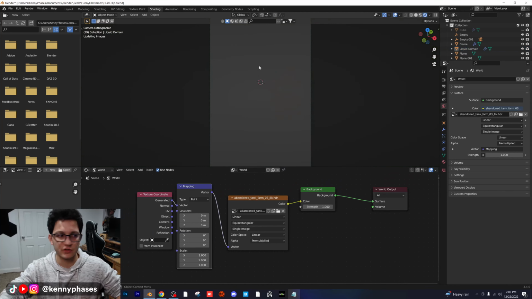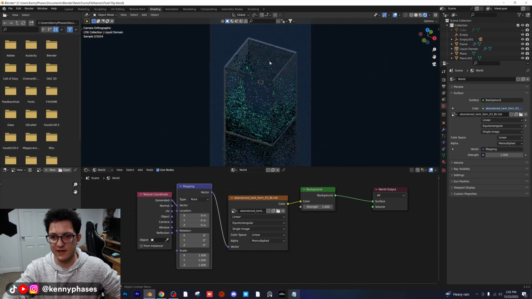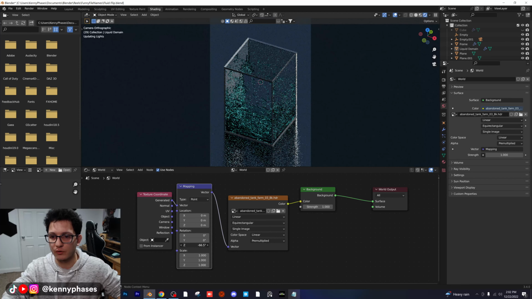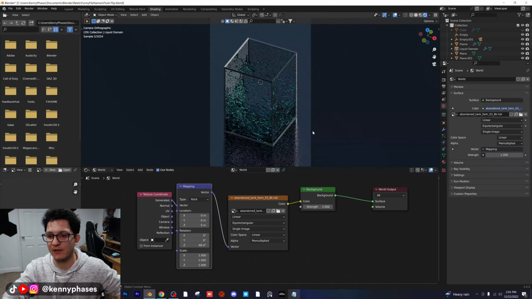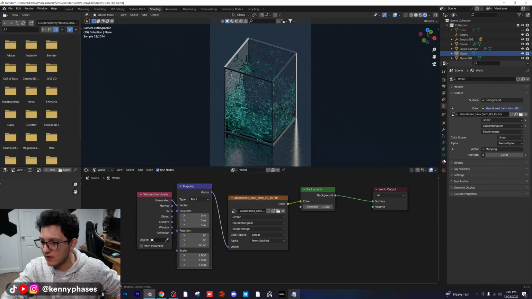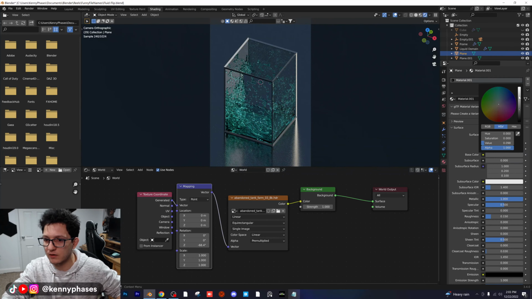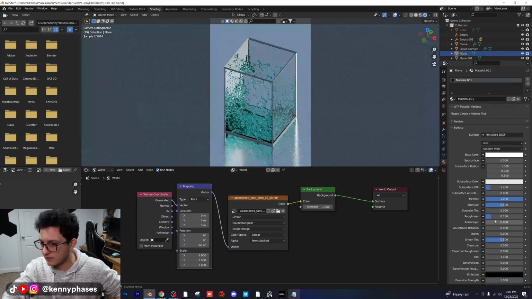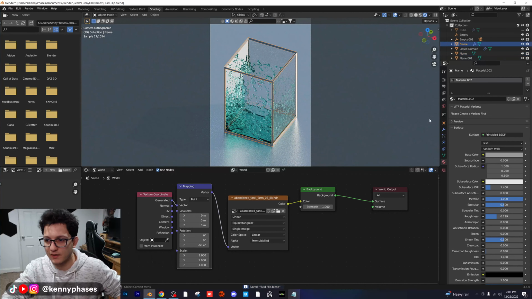Snap to your camera view, switch to rendered mode, and now that we are in rendered mode, we can change the value of this Z, which is actually changing our entire world's rotation, so we can get these nice effects. I actually think that looks pretty good right there. And I'm going to change our plane to a whiter, lighter color like that. That looks awesome. Cool. I'm pretty happy with that.